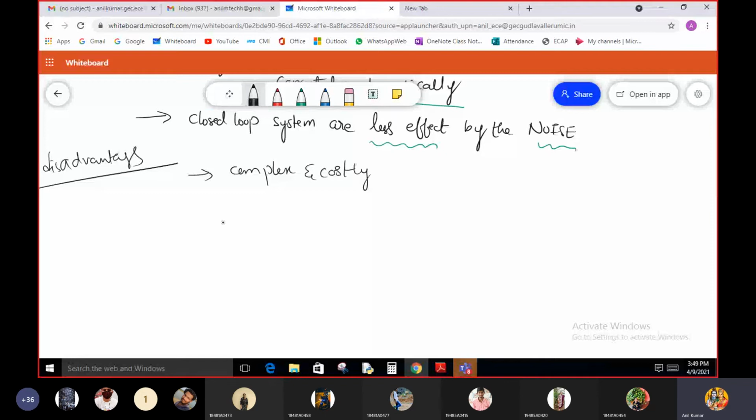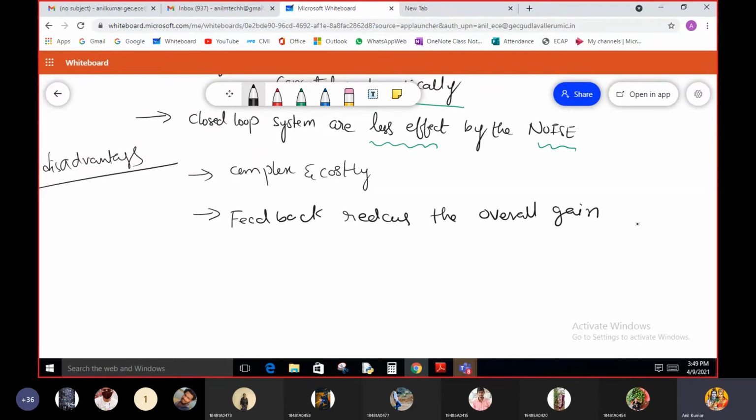And here, overall feedback reduces the overall gain of the system. One of the very important drawbacks of the negative feedback is that it reduces the gain.